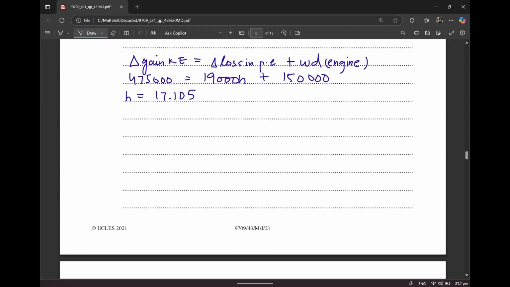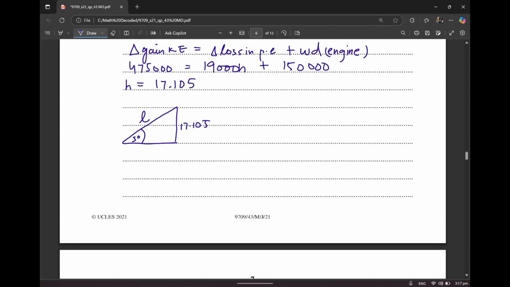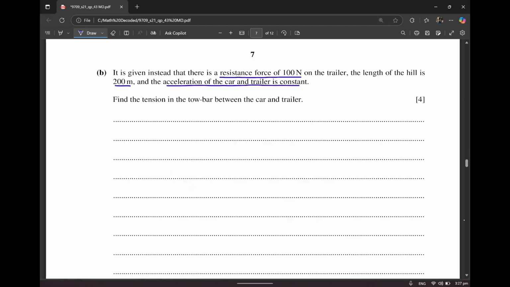All right, now here's the situation. This is 5 degrees. This is 17.105, and they want you to figure out this. If you use SOHCAHTOA, you'll be able to see that we will be using sine over here. So sine 5 is equal to 17.105 divided by h. H is going to come out as 196.